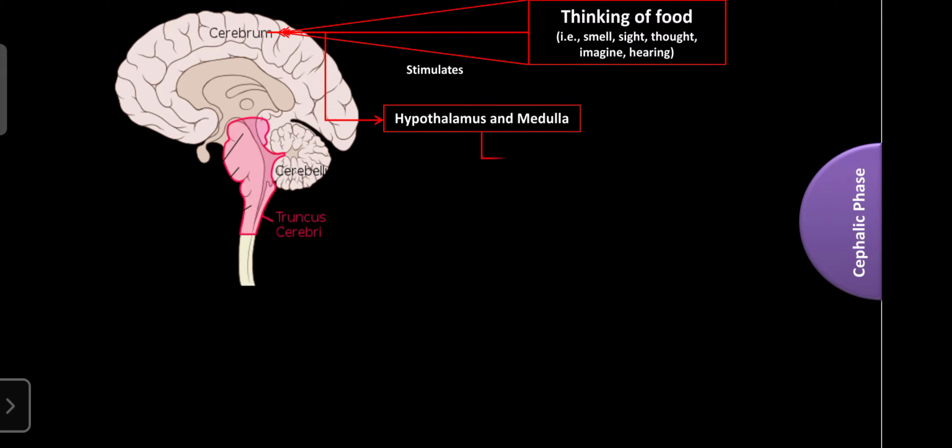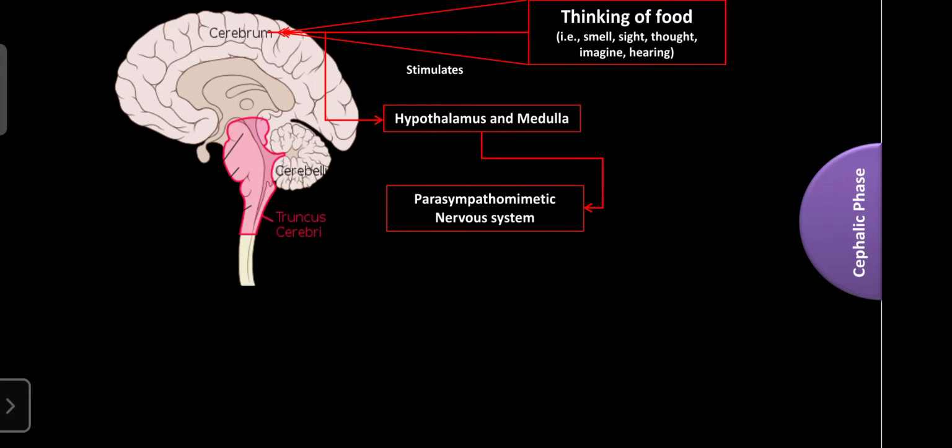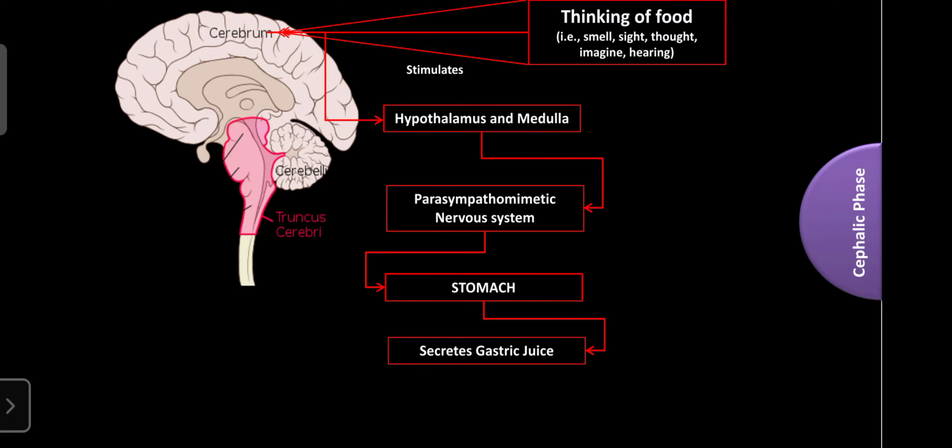Then the hypothalamus, thalamus and medulla activate the parasympathetic nervous system. The parasympathetic nervous system then activates the stomach through the vagus nerve, because the parasympathetic nervous system mainly consists of the vagus nerve and acetylcholine.